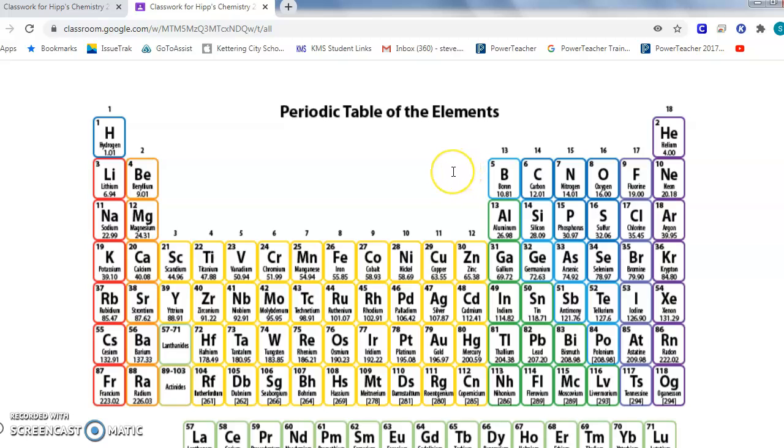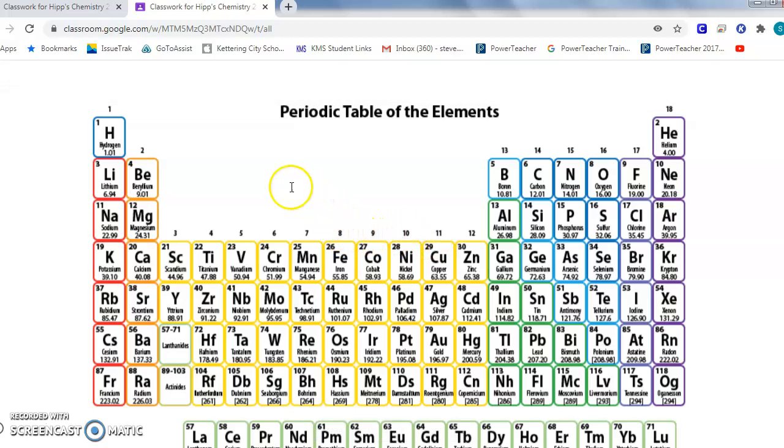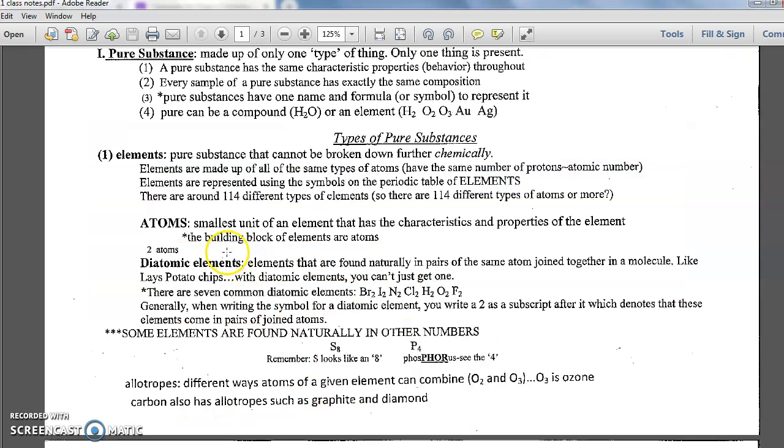It's a chemical joining. It's not a nuclear joining. The reason they join chemically is to satisfy their need for electrons, to satisfy the octet or duet rule. Chemical stability is achieved by having certain numbers of electrons. So they join to share electrons to get their outermost level in their electron cloud filled. So that's what diatomic elements are: elements that have two atoms that join together so that they become chemically stable.